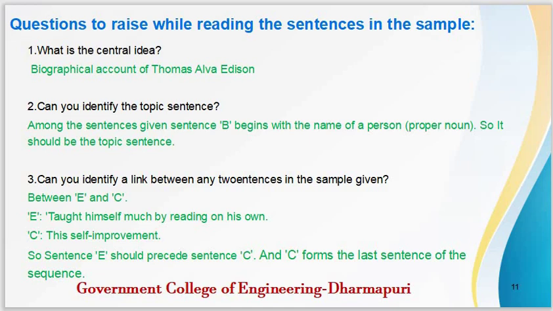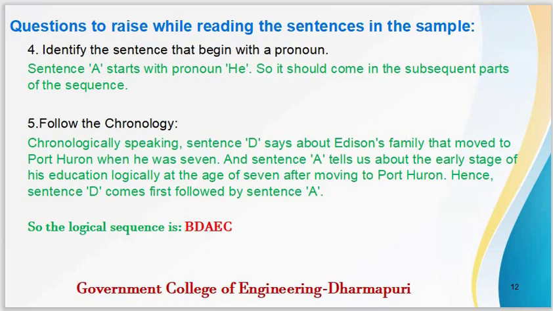So sentence E should precede sentence C, and C forms the last sentence of the sequence eventually. Identify the sentence that begins with a pronoun. Sentence A starts with the pronoun he, so it should come in the subsequent parts of the sequence.